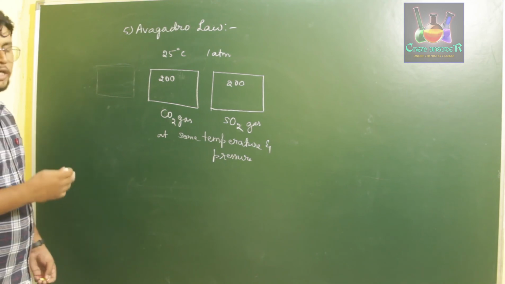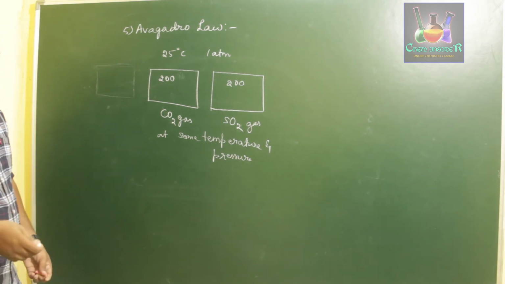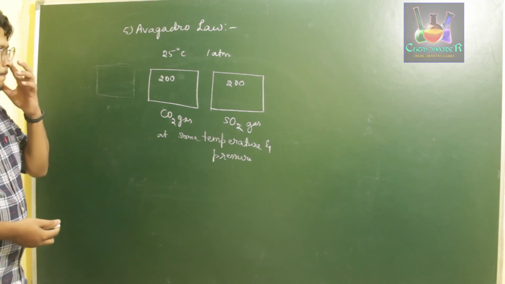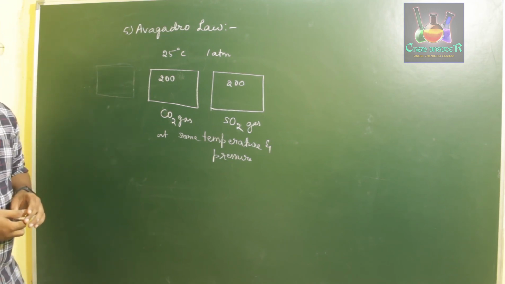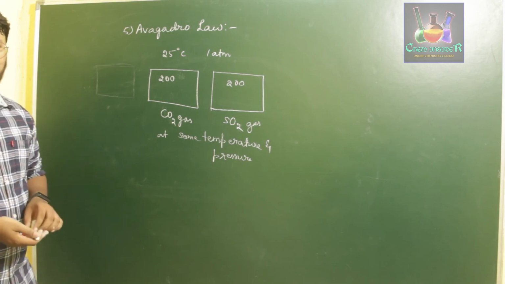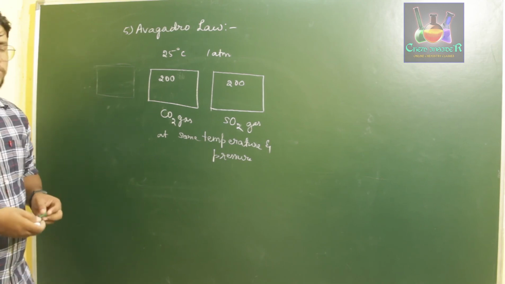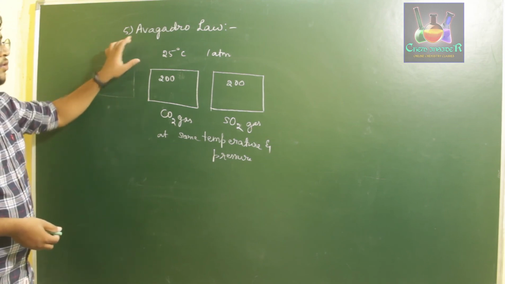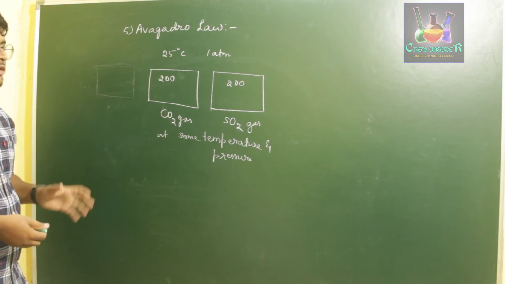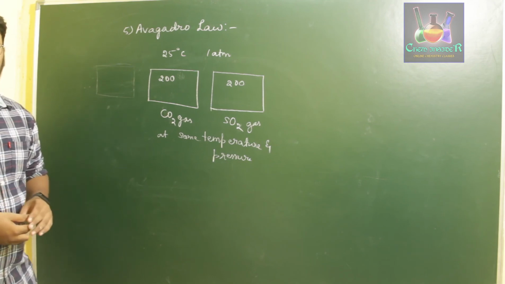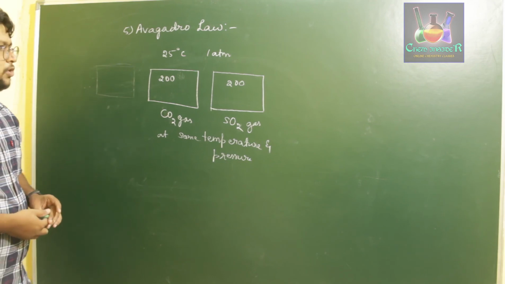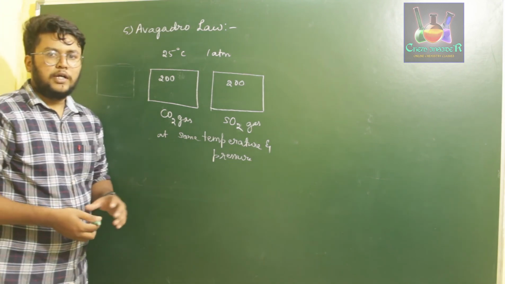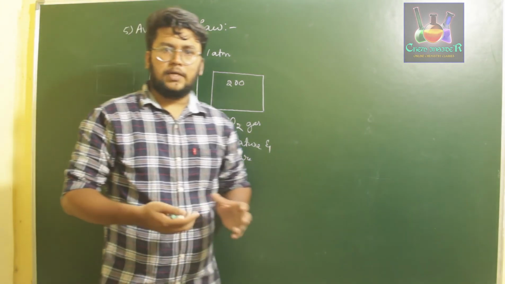Even though it is a good law, it was not given the importance it deserved. But in later years, at an international conference, Cannizzaro explained a chemical property using this Avogadro law, after which Avogadro law was considered the best one for explaining reactions between two or more atoms or molecules in a gaseous state. So this is all about the different laws present in our basic chapter.